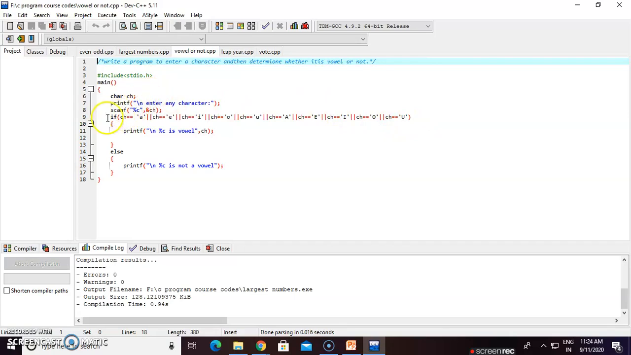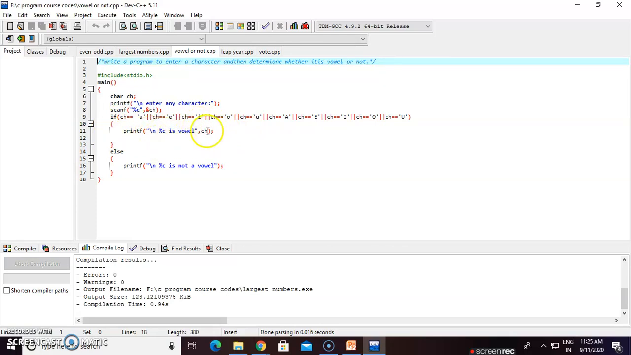What is the meaning of this line? It means if any character is input from our keyboard and it matches any of these, small a, e, i, o, u, or capital A, E, I, O, U, then go to this if block and execute the statement printf "\n %c is vowel" and print the ch value.